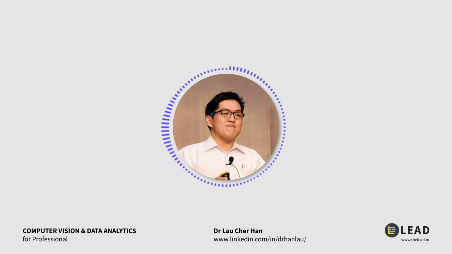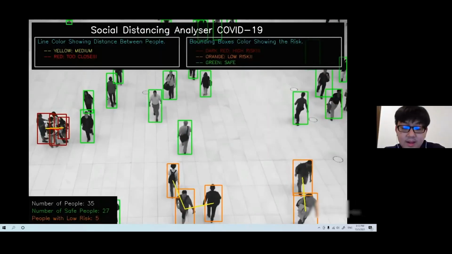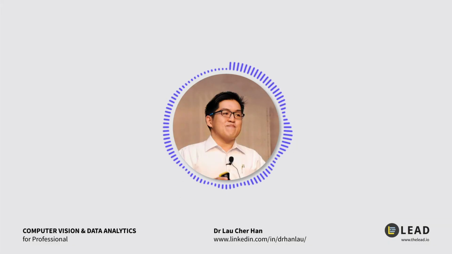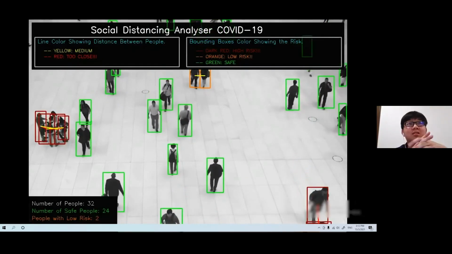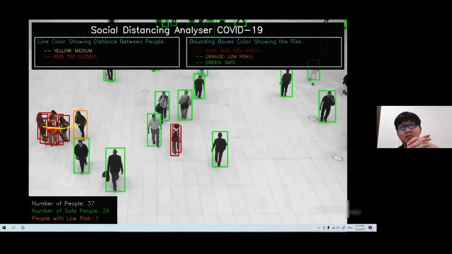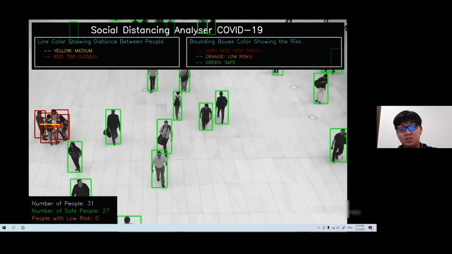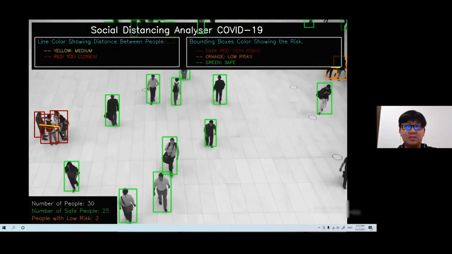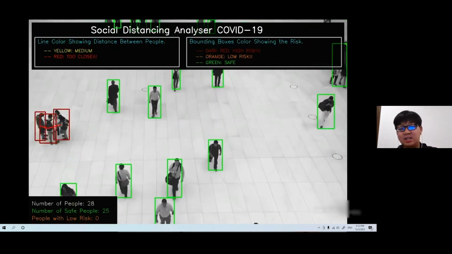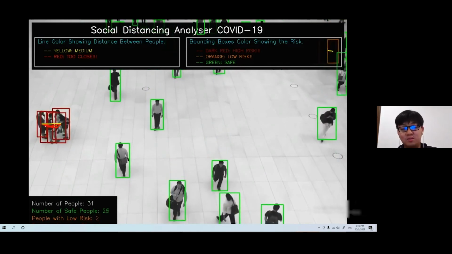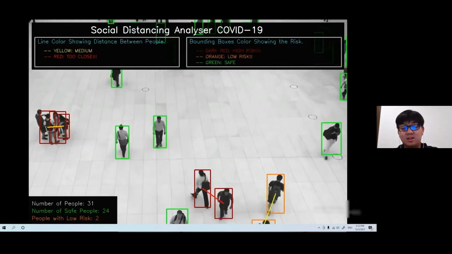Well, that one is interesting. So the risk is basically detected based on how close they are, right? Yes. And how do you measure the distance between two people? It is based on the pixels, right? Yeah, based on pixels, yes. I didn't use any data set for this because OpenCV already integrated YOLO V3, and I just basically write a line saying to use the YOLO V3 algorithm, and then it will show like this.